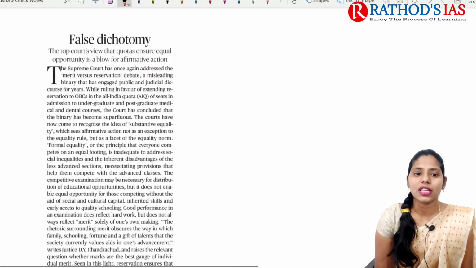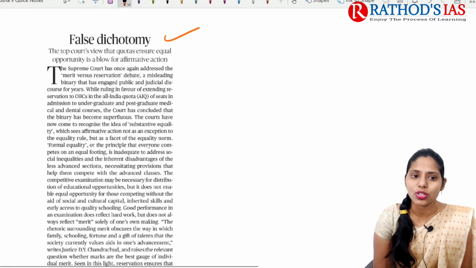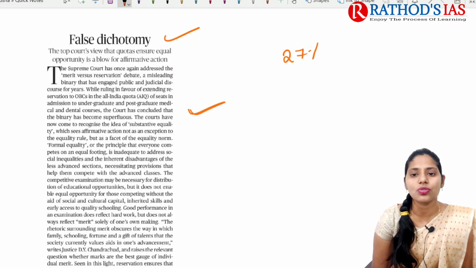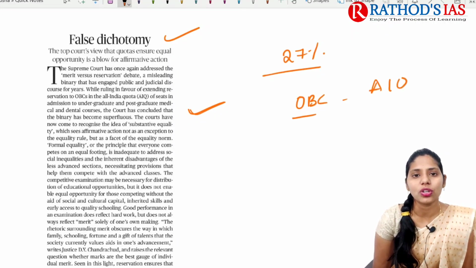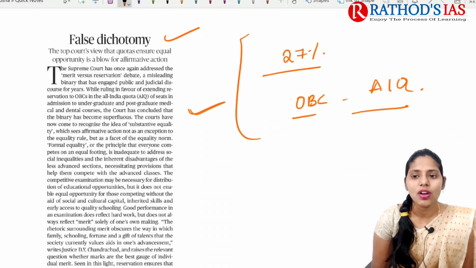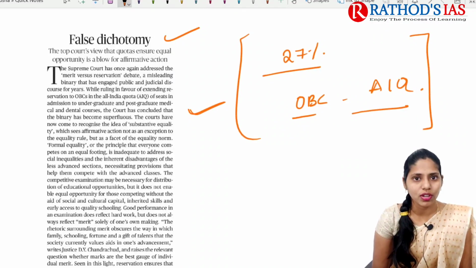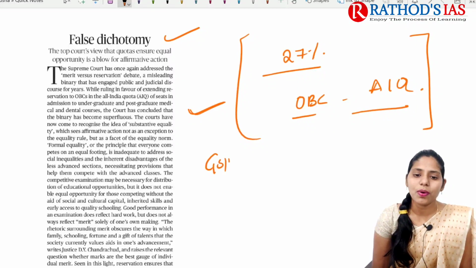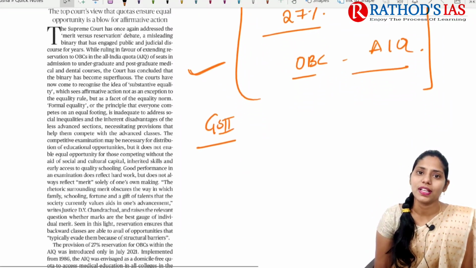Now let us see the next topic. It is regarding false dichotomy. This article is mainly talking about 27% reservation for the OBC category in the All India Quota for NEET. So now let us talk about this topic in great detail. This will be important for your GS paper under Polity.